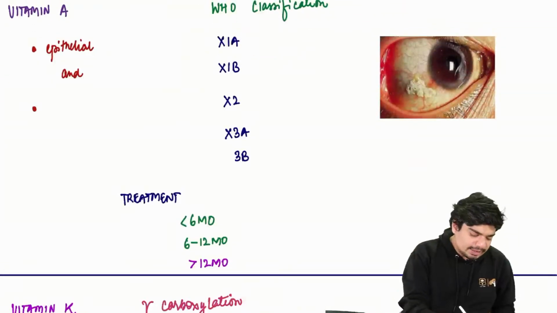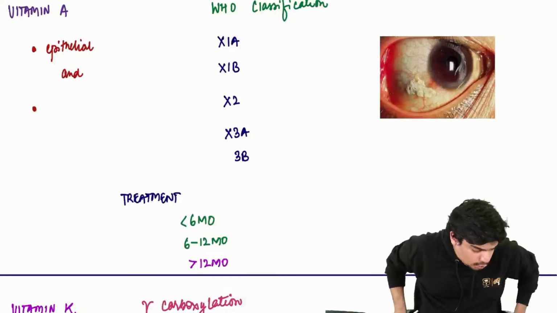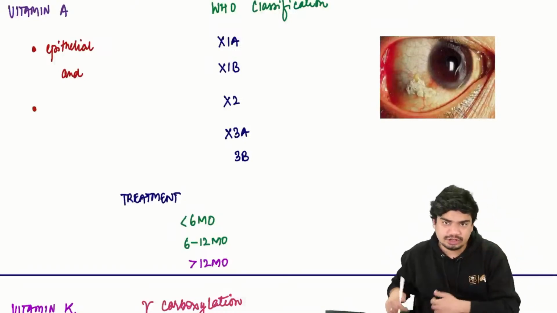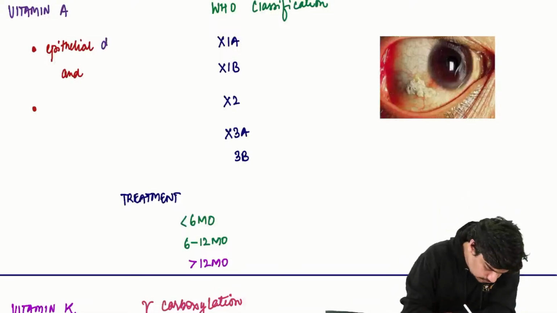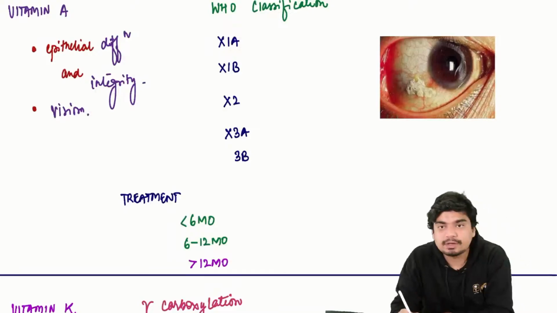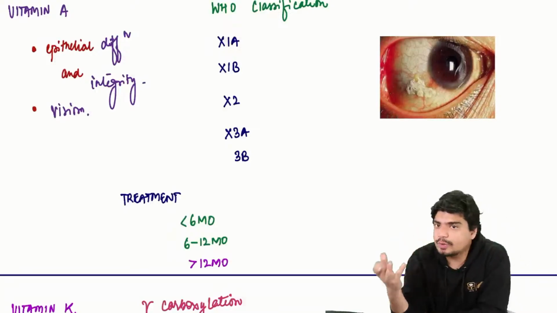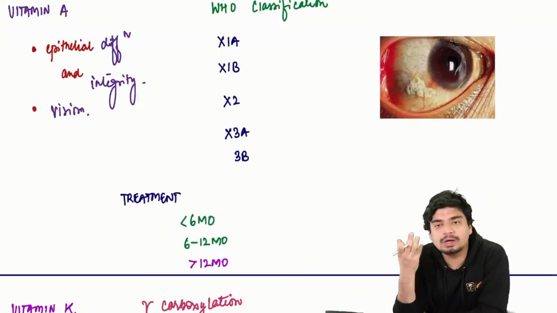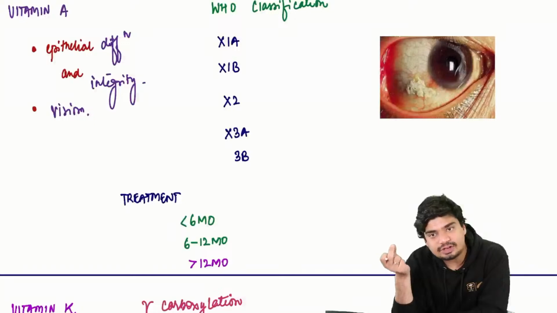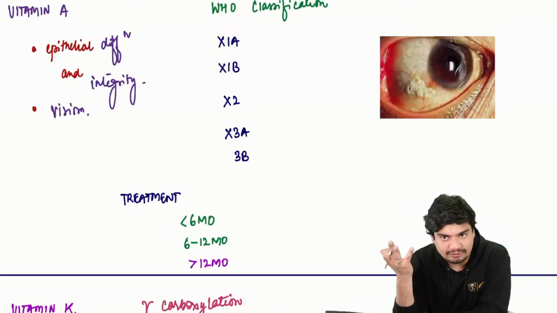Then we come to vitamin A. The main function of vitamin A is epithelial differentiation and integrity, and vision. What will happen to the eyes? We all know vitamin A is required for maintaining normal vision. So whenever there is vitamin A deficiency, the eyes are the ones which are going to get affected.